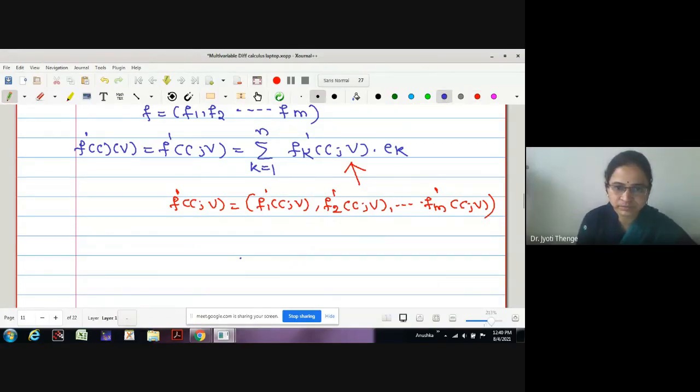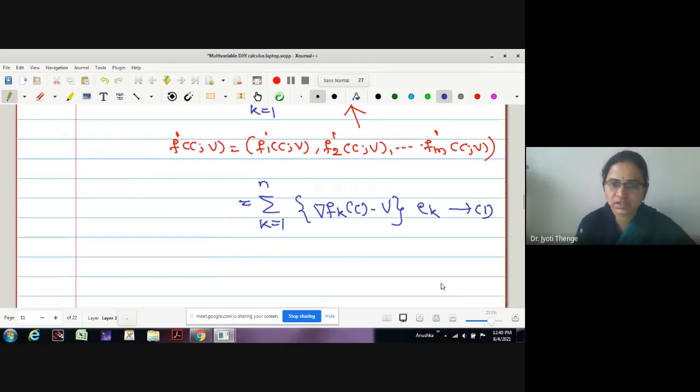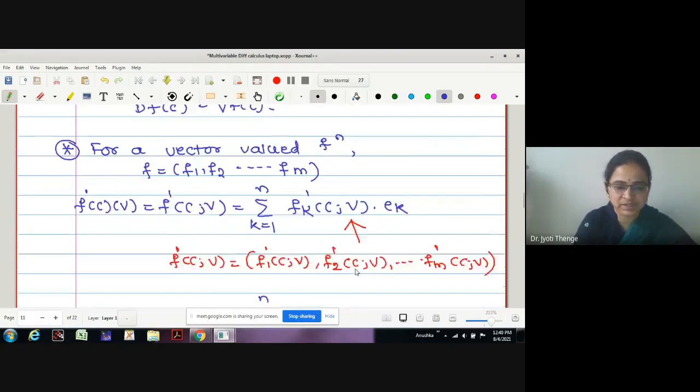And already we have proved in the previous theorem that this is equal to del fk at the point c dot v into ek. Let me call it statement number 1. This is by the previous theorem.